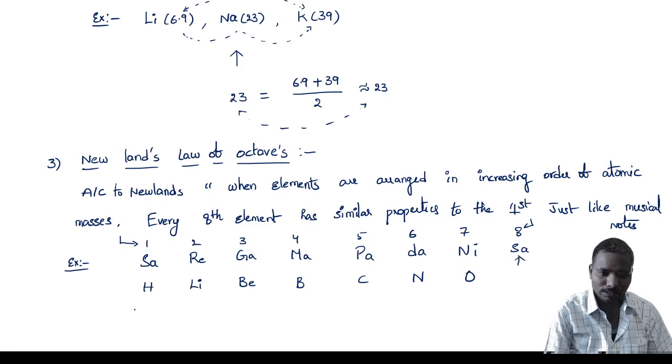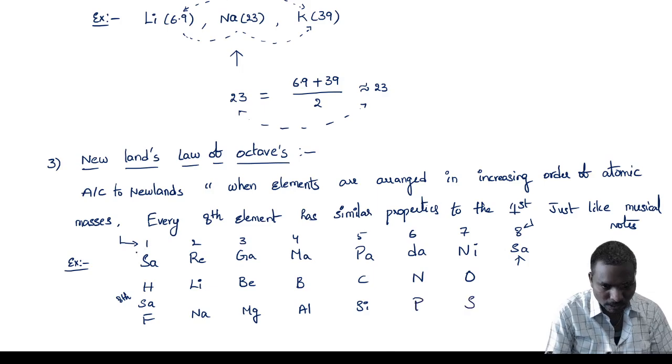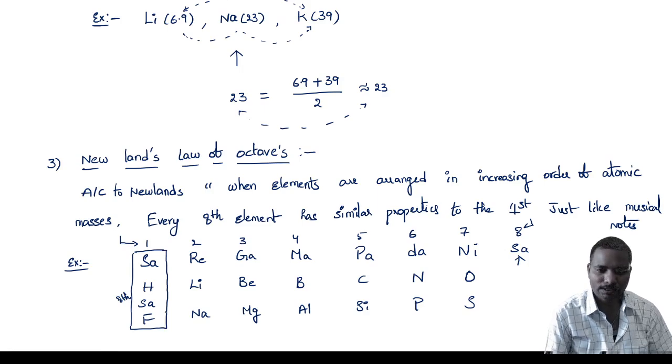So that eighth element here is fluorine, then sodium, magnesium, aluminum, silicon, phosphorus, sulfur. So that means sa is similar to sa. In the same way, hydrogen and fluorine have the same properties, both are non-metals.